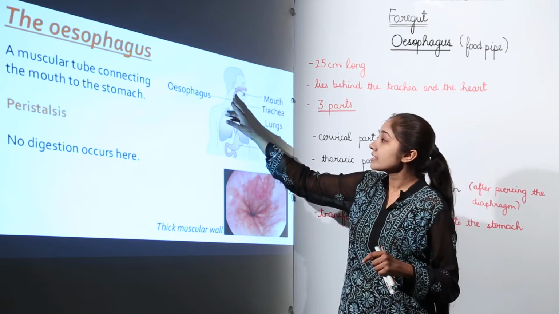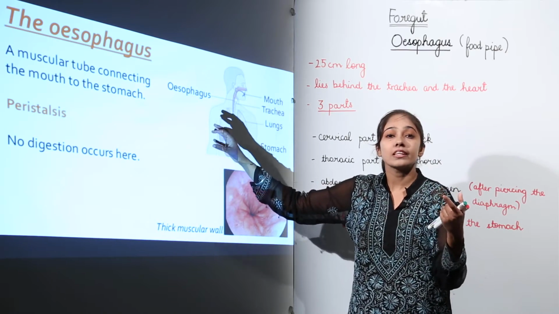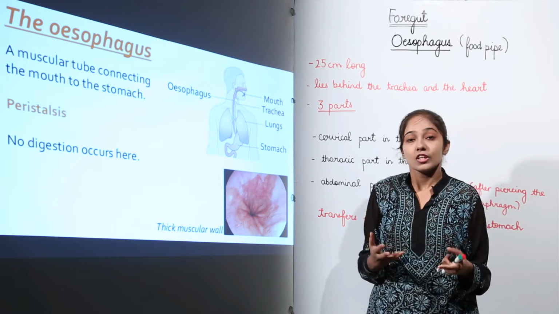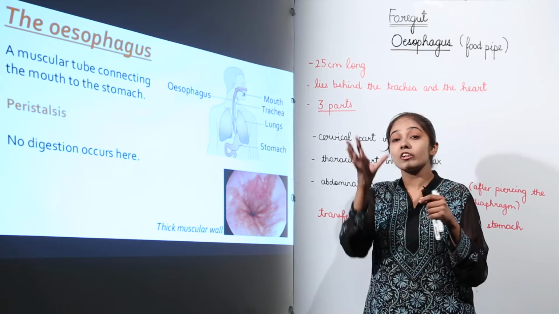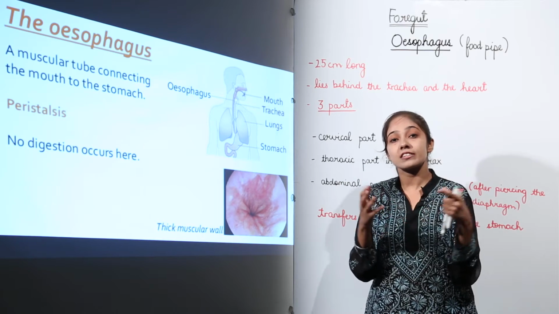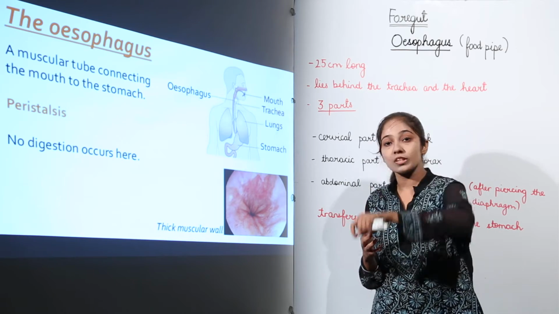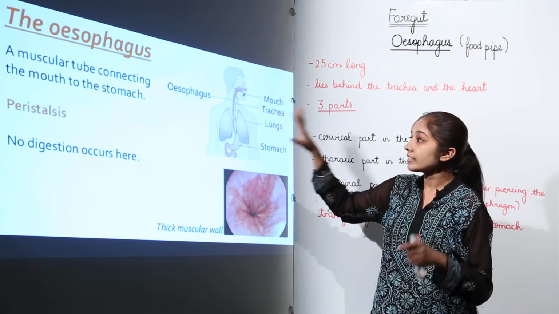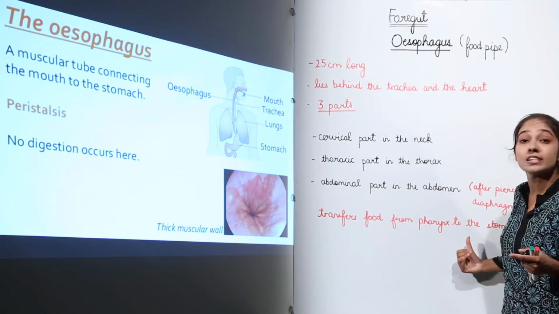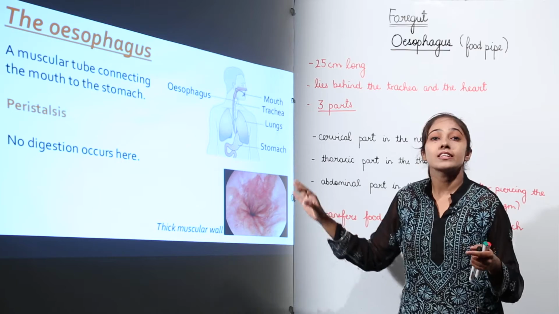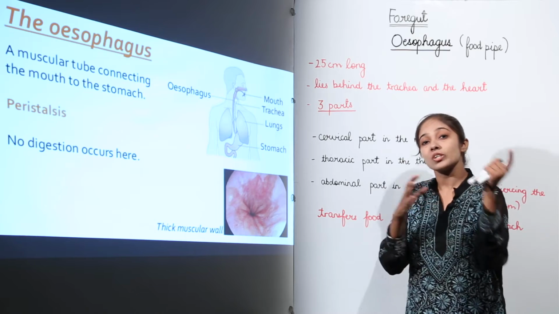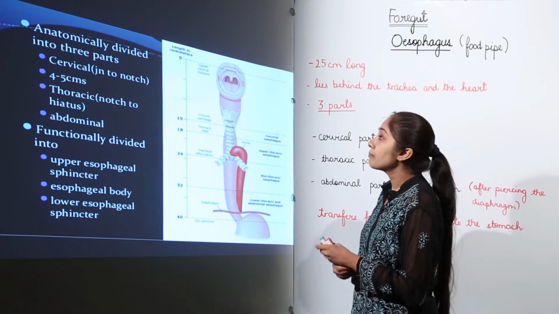Now, there is the movement of the muscles in the esophagus, right. That movement is known as peristalsis. Due to this peristalsis movement, that is a contraction and relaxation of the muscles. What is peristalsis? It is a contraction and relaxation of the muscles due to which food is pushed to the stomach. That is peristalsis. So, this is the only function of esophagus, that is transfer of food from pharynx to the stomach. No digestion takes place in the esophagus, it just passes or transfers food from the pharynx to the stomach.